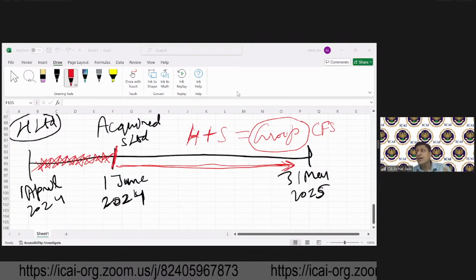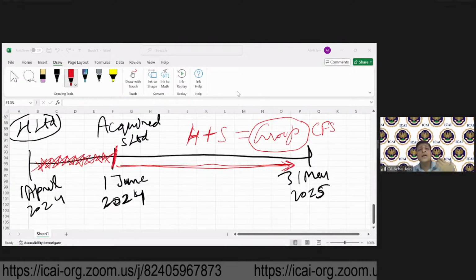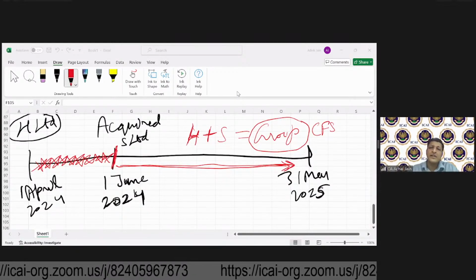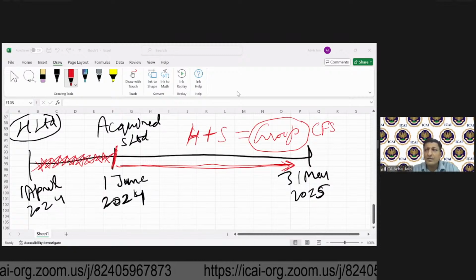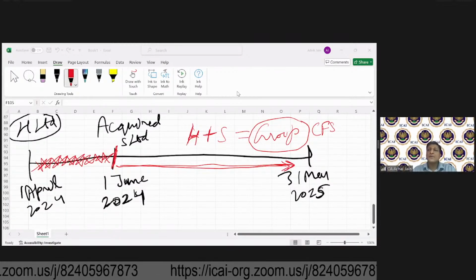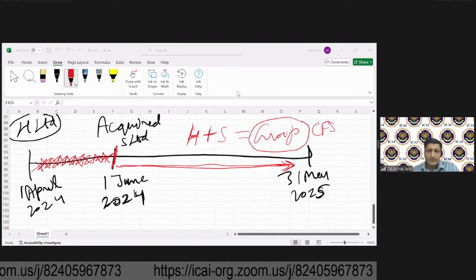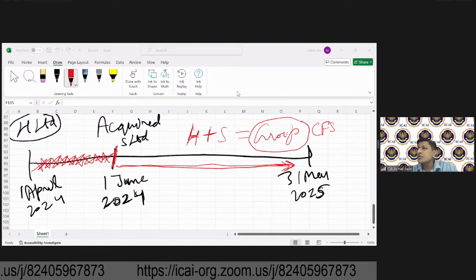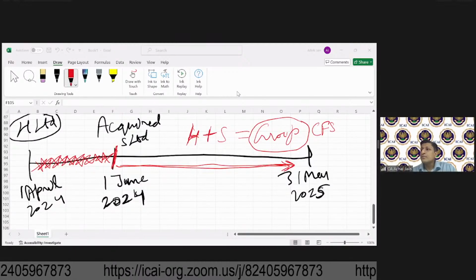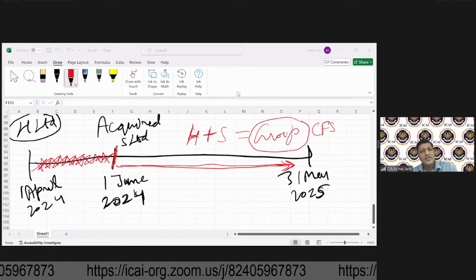Understood? So this is about the requirement of preparation of consolidated financial statements. Everyone clear on this? Any questions, any doubts if you have on this, please let me know. I think Sangeetvani has answered this, and Thiruvalam one has also answered this.